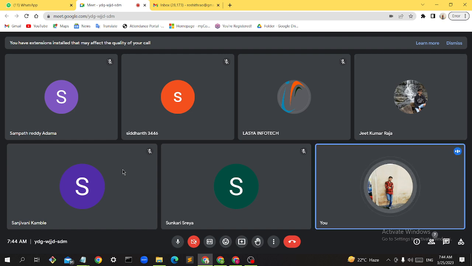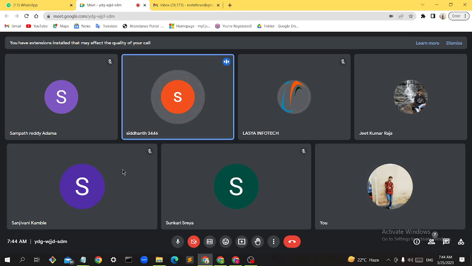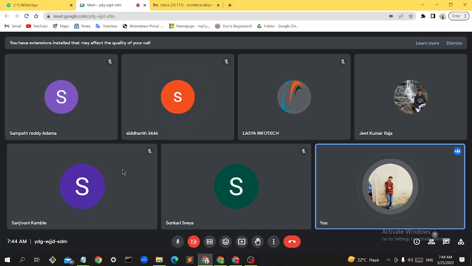So what is JIT, guys? Just-in-time compiler. What is the use of it? It increases the performance of the system. How does it increase the performance of execution?